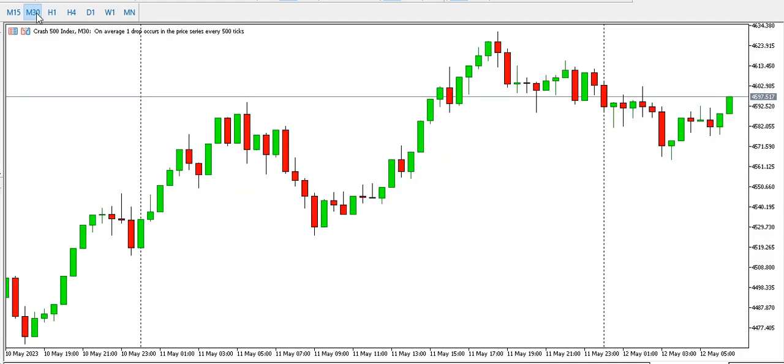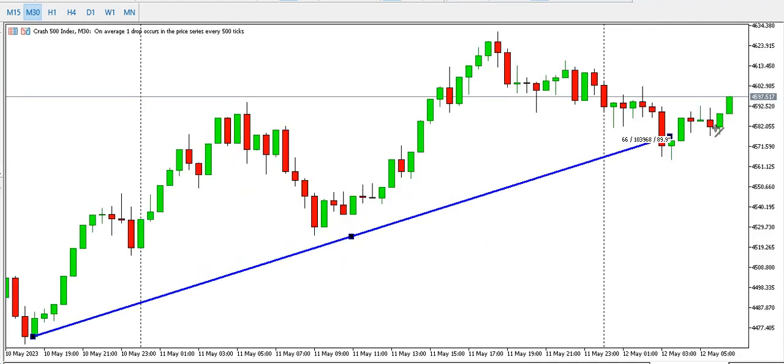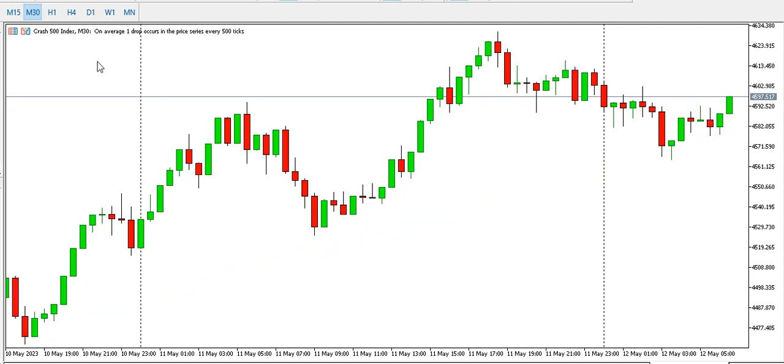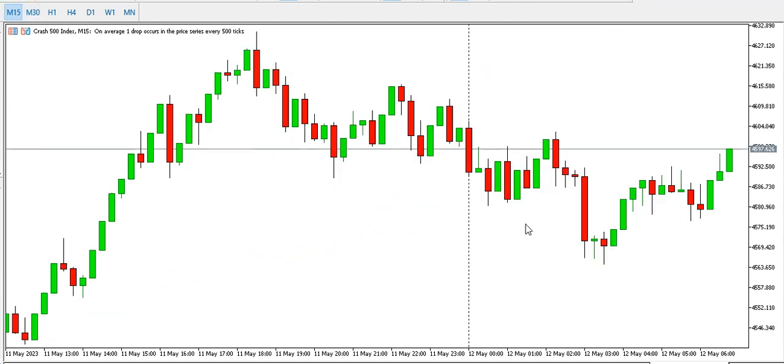For the 30 minutes time frame, price is bullish. Look at the structure, it's a bullish structure on the 30 minutes time frame, so you may need to buy Crash 500. On the 15 minutes time frame, look at the inverted head and shoulder. This is the left shoulder, head, right shoulder, it's buying. This is your neckline, it's buying. Neckline is broken, it's buying.